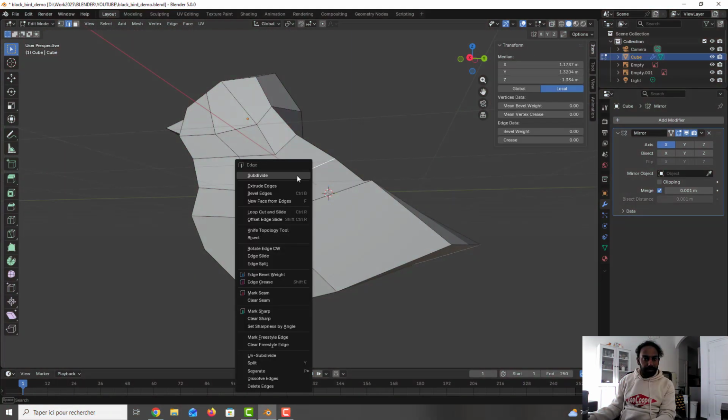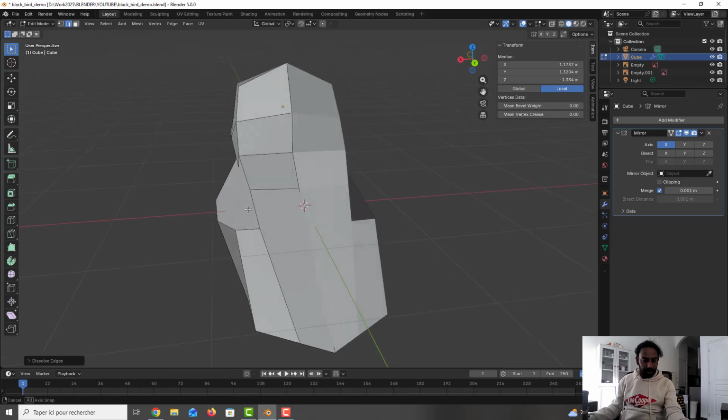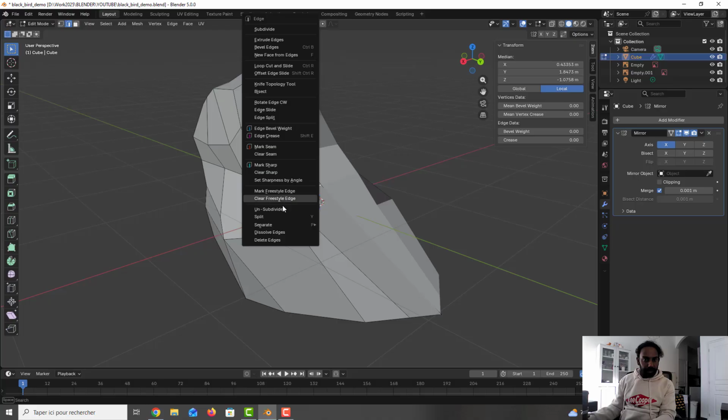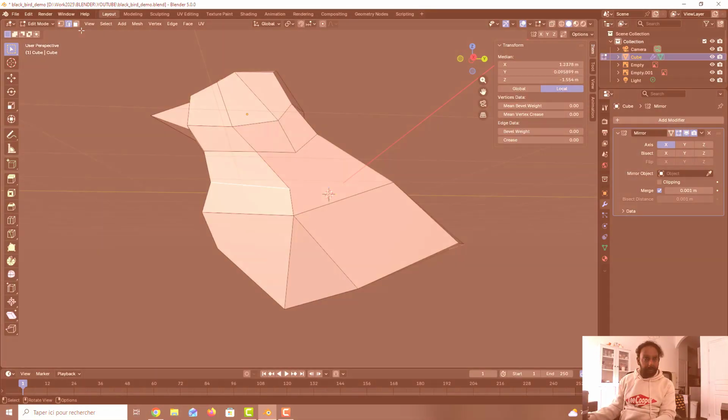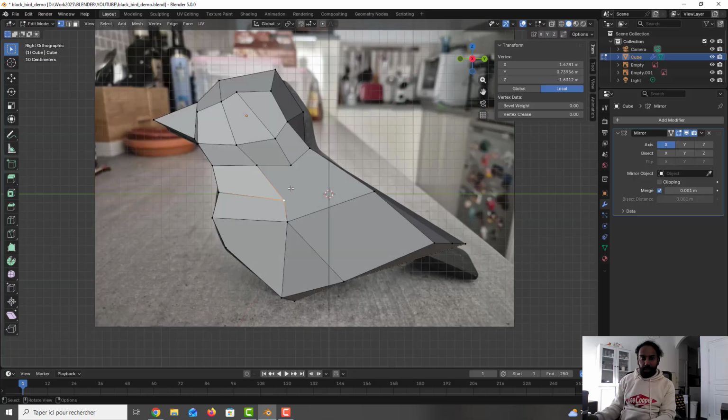This one I press right click and dissolve edge. Okay. I can press this one and I can right click and dissolve edge. So I go to the vertex mode and I move a little high like this, G. Okay, so I can move like here.